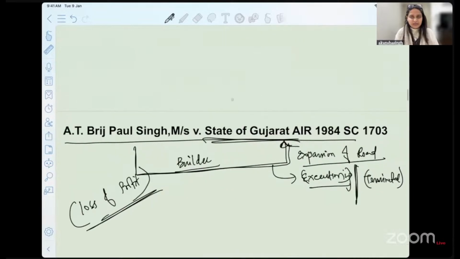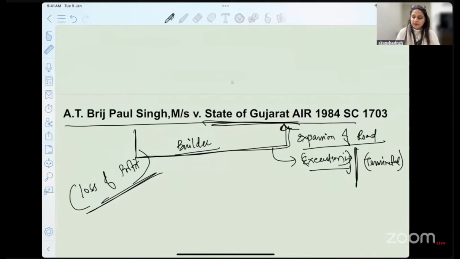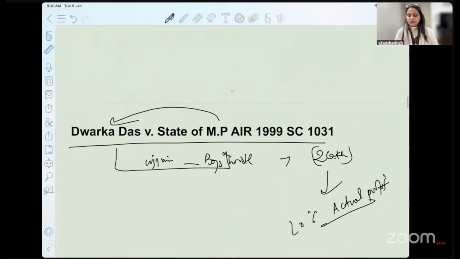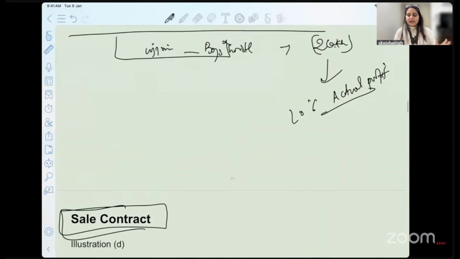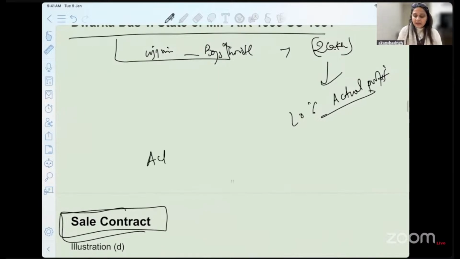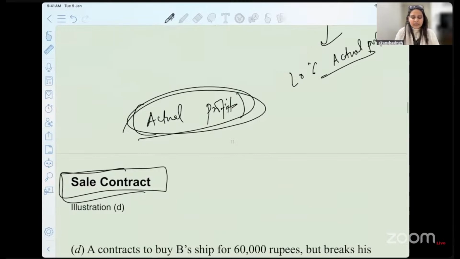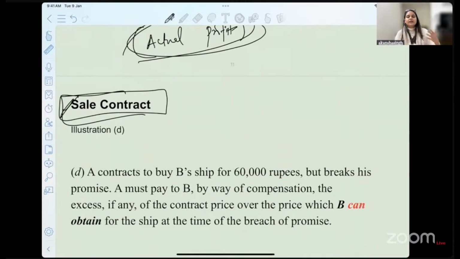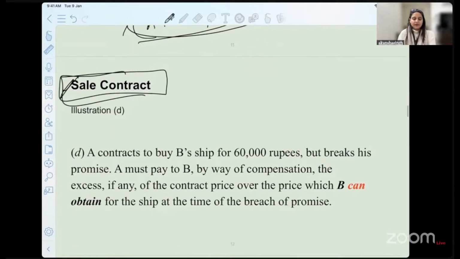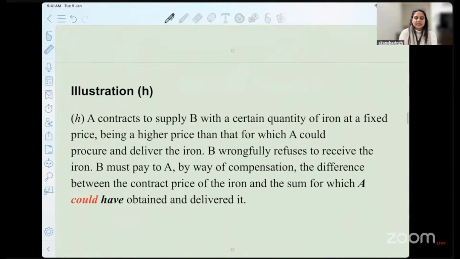In the previous case, 15% was granted on the basis of the principle that the Supreme Court had evolved. So this is how you find, and we conclude here what is the actual profit that the person would have made out of this transaction had you not terminated it, or if you would not have committed breach of contract, and that is how we conclude. The second is sale contract, where you are trying to sell something. As I told you, here you are selling, right? Buyer, seller, you do not have to repurchase, you do not have to resell. We have discussed this illustration. We will discuss the second illustration.